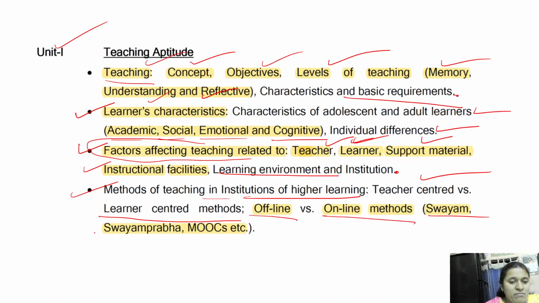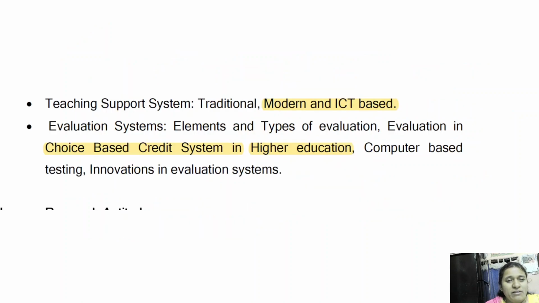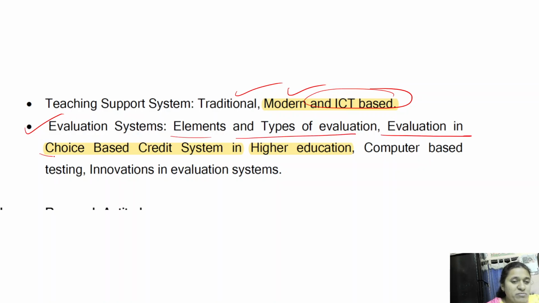Next, what is Swayam Prabha, MOOCs? From this also questions are coming. Next, what is traditional, modern, and ICT-based teaching? What are the evaluation systems? How are the students evaluated? Elements and types of evaluation. Evaluation in the choice based credit system in higher education. What is the choice based credit system?